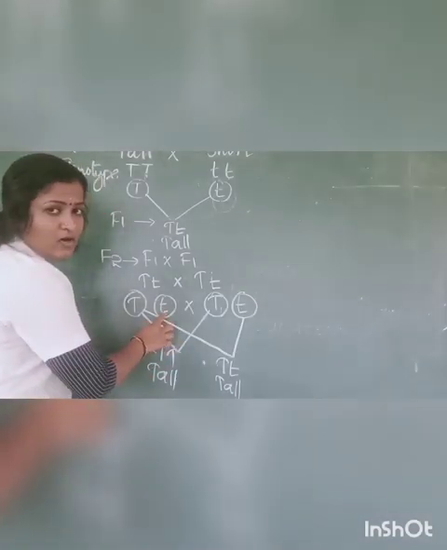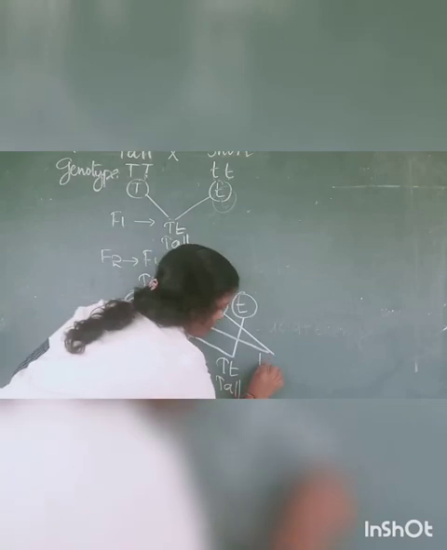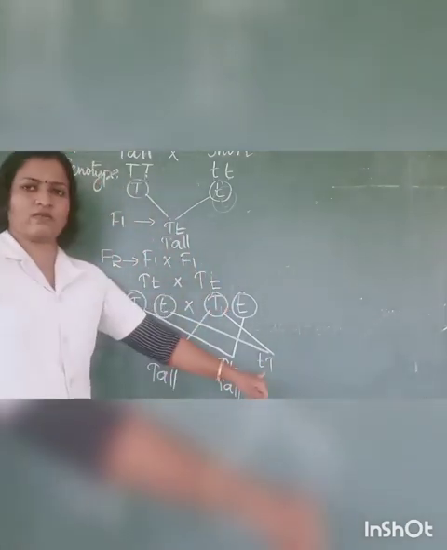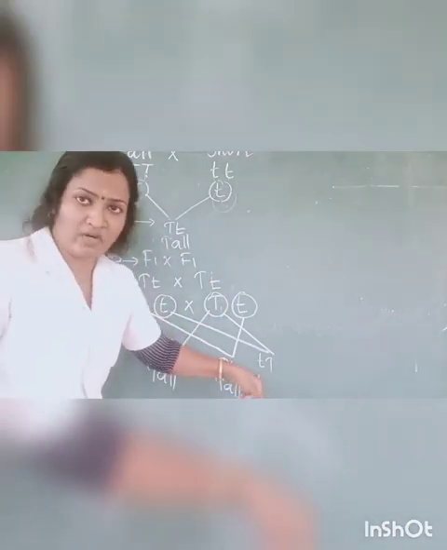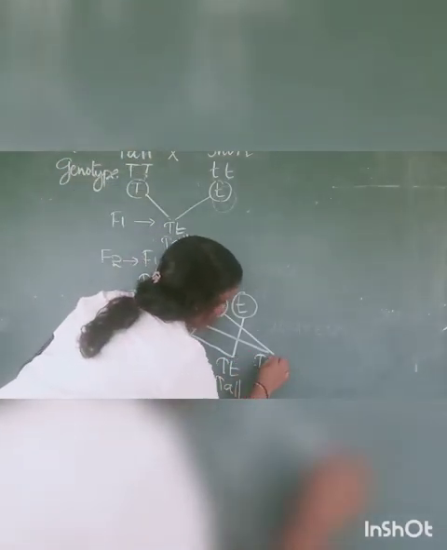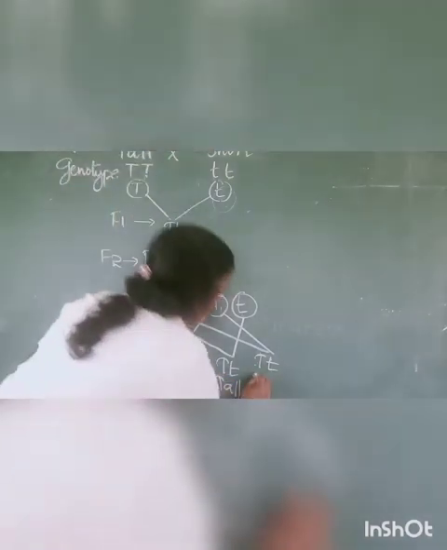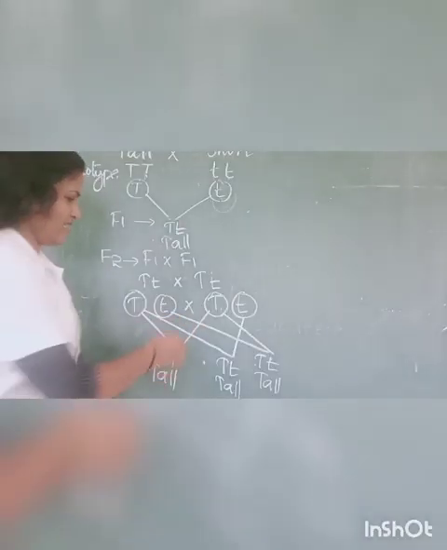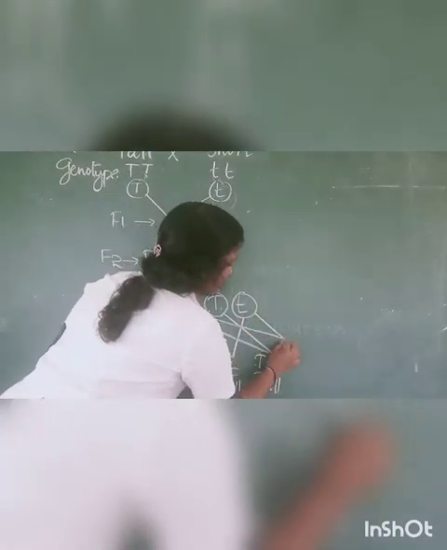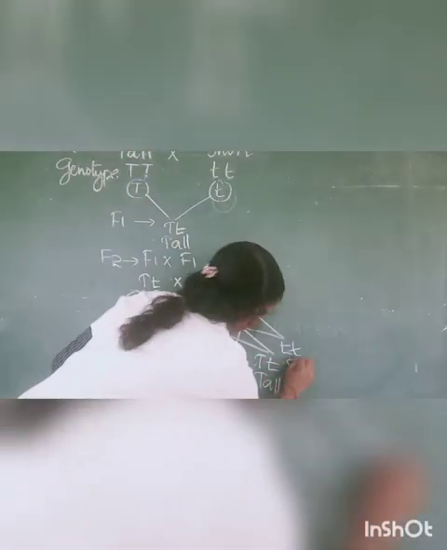Then small t cross with capital T. So it will be like this, small t and capital T, but don't write like this. You have to recorrect it as capital T and small t. What will be the phenotype? Tall. Okay, the last one is small t, small t. Small t denotes short.